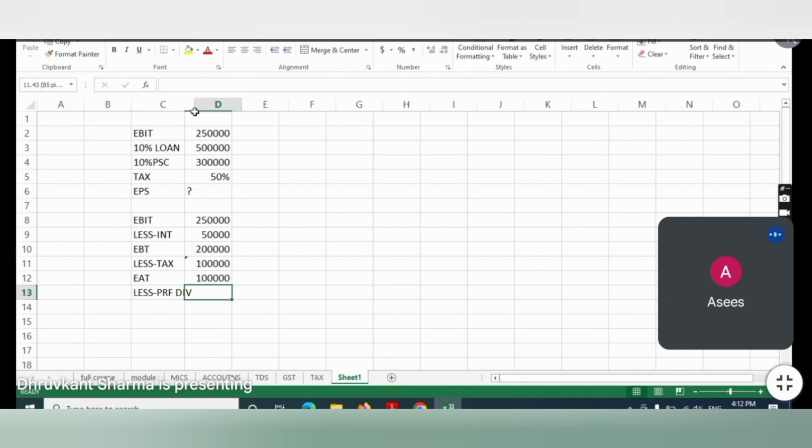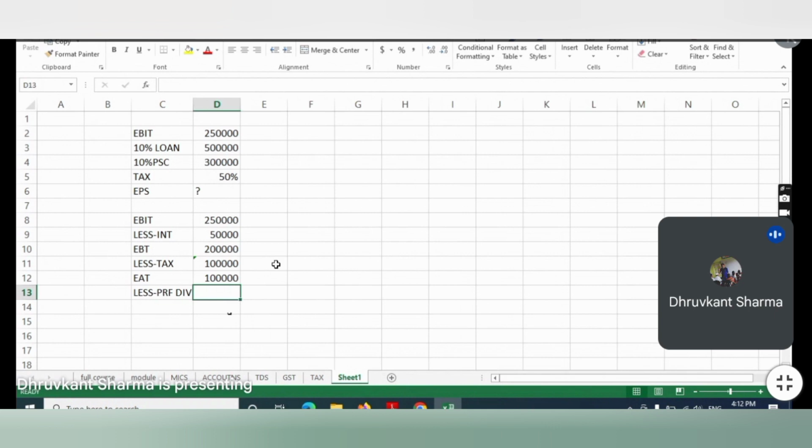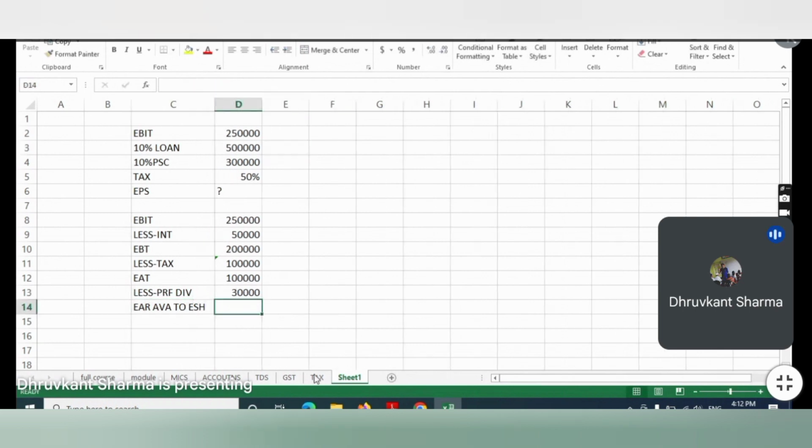So we will pay them 10%. 3 lakhs multiplied by 0.10 comes to 30,000. Right. So this is the amount that we call earning available to equity shareholders. Ultimately the equity shareholders will enjoy this amount. And how much is it? It is 1 lakh minus 30,000, this is 70,000. Clear? Now this is earning available to equity shareholders.